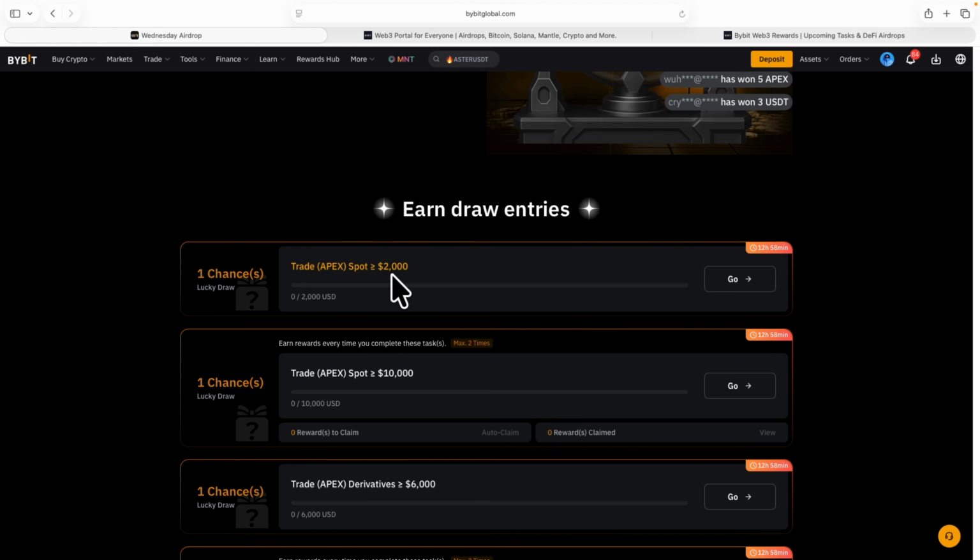It doesn't have to be once. You can trade $500 at first, maybe another $400, another maybe $800. What they are saying is that everything must add up to $2,000. That's just the meaning. So you must trade Apex coin of at least $2,000. That's the first task right there.